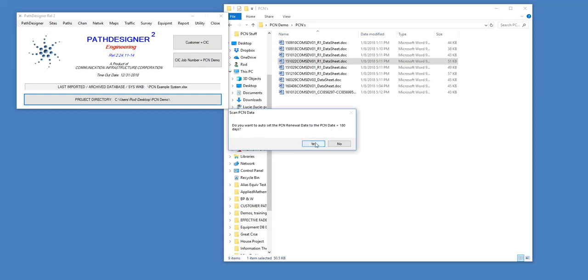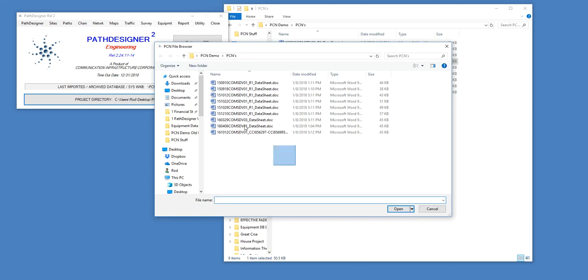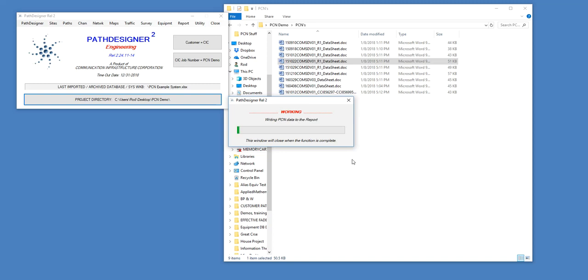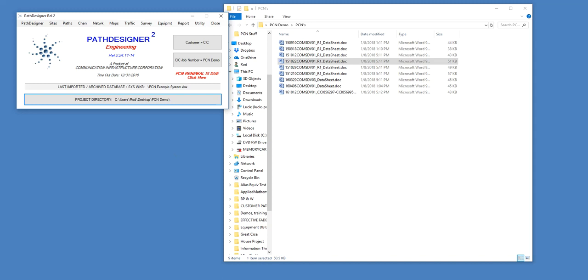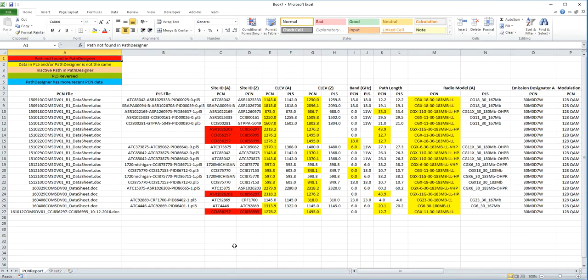So yes, I want to auto set that date, and I go select the PCNs, and I say open, and it scans through them, looking at all the data in them. If any of the files is not healthy, has a problem, if there's information missing, it tells me, and it generates the report that I mentioned, showing me discrepancies between what's come in from the PCN data and what was in the tool, as well as in the path loss PL5 files, which are associated with the project within Path Designer. So here, this is our report.